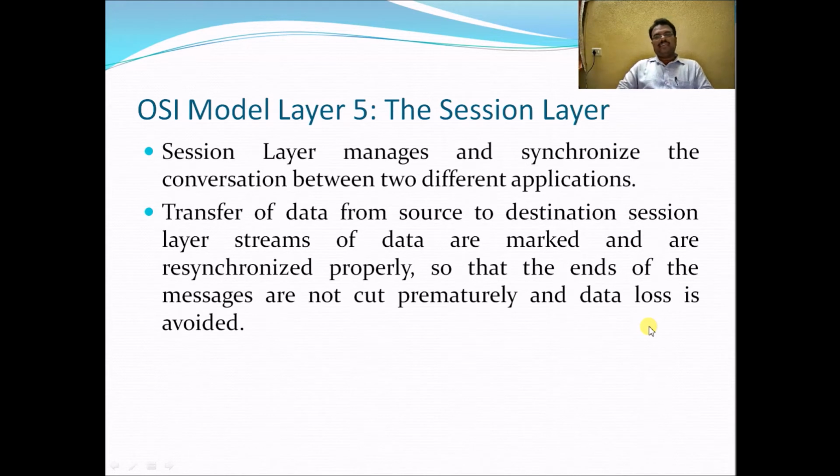So now we will see the session layer. The session layer manages and synchronizes the conversation between two different applications. During transfer of data from source to destination session layer, streams of data are marked and synchronized properly so that the ends of the messages are not cut prematurely and data loss is avoided. This is about the session layer.